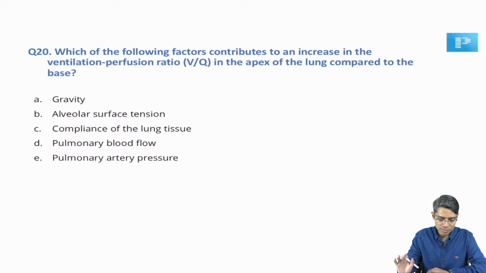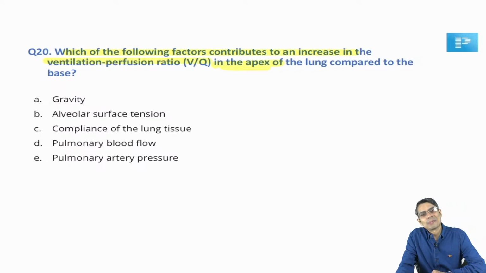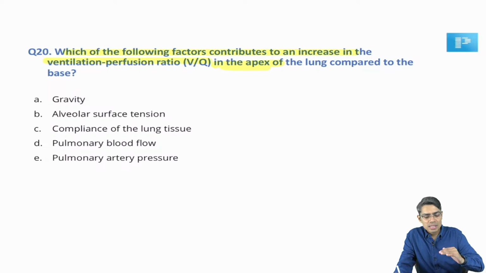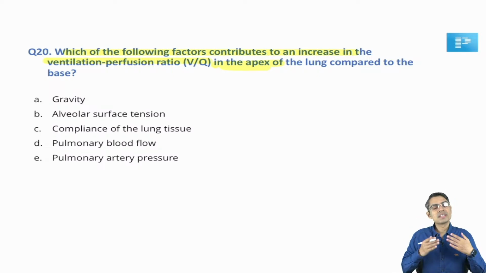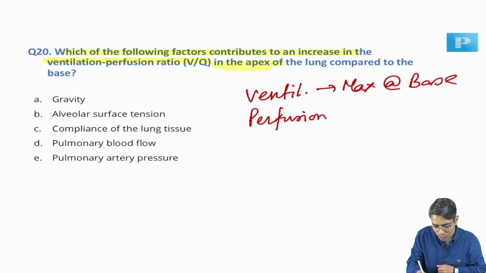Now, the last question for today is: which of the following factors contribute to an increase in ventilation perfusion ratio in the apex of the lung? I think all of you are going to give the correct answer in this question. So, all of us know, when the person is in sitting posture or in standing posture, the ventilation is maximum at the base of the lung. The perfusion is also maximum at the base of the lung.